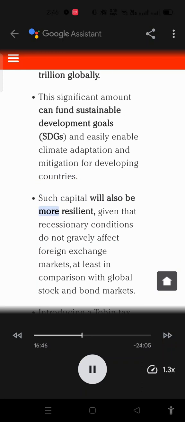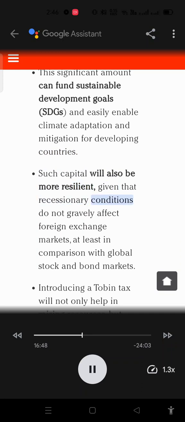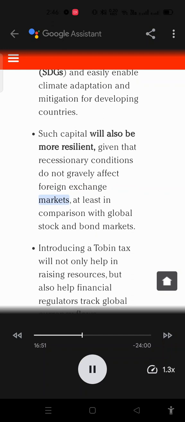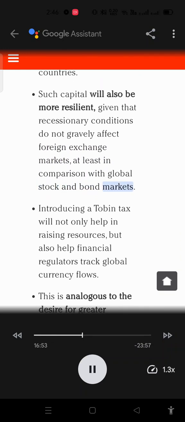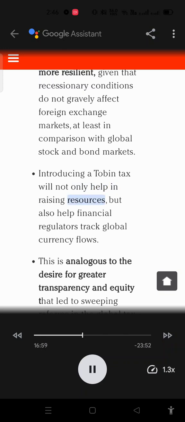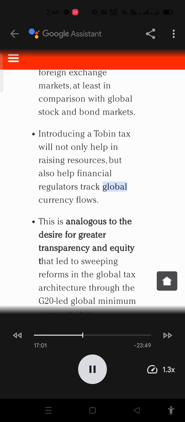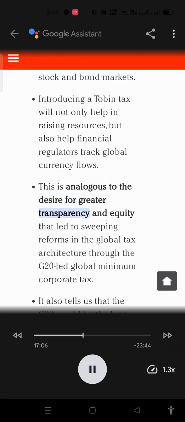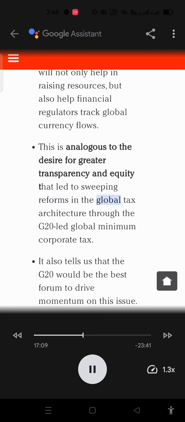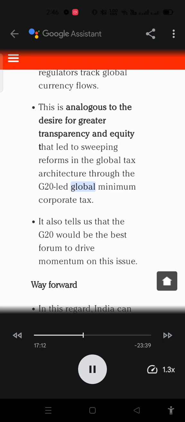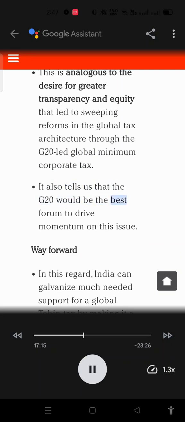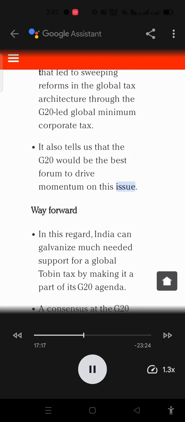Such capital will also be more resilient, given that recessionary conditions do not gravely affect foreign exchange markets, at least in comparison with global stock and bond markets. Introducing a Tobin tax will not only help in raising resources, but also help financial regulators track global currency flows. This is analogous to the desire for greater transparency and equity that led to sweeping reforms in the global tax architecture through the G20-led global minimum corporate tax. It also tells us that the G20 would be the best forum to drive momentum on this issue.